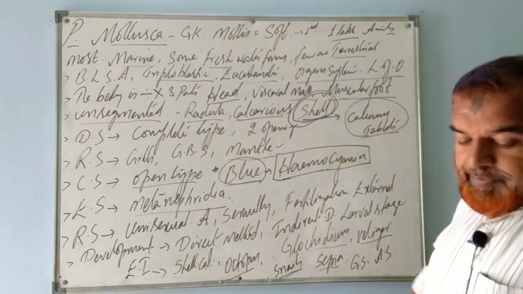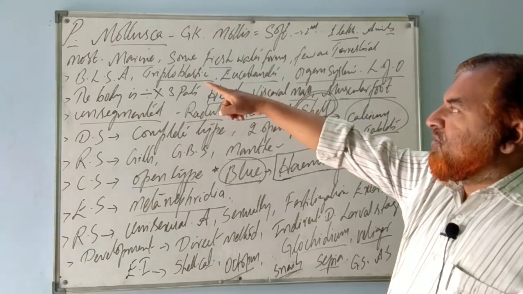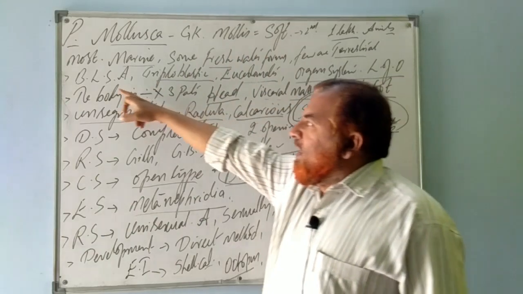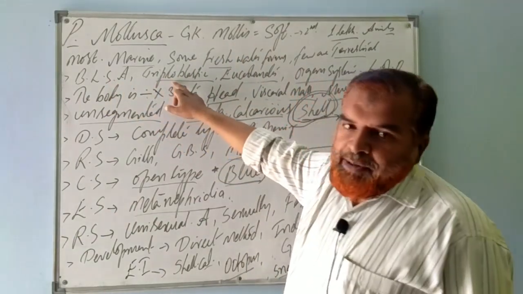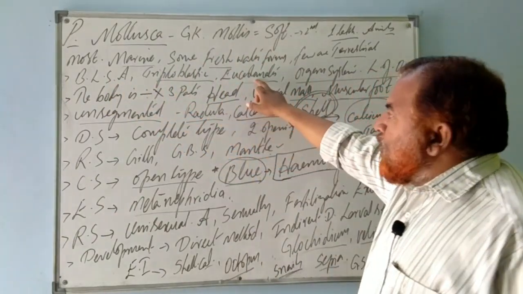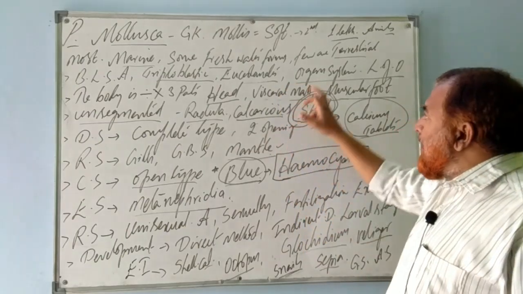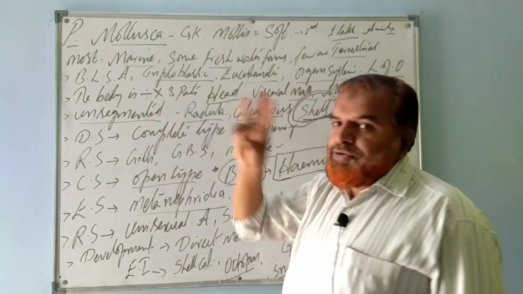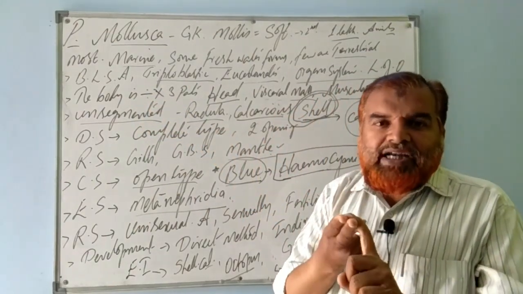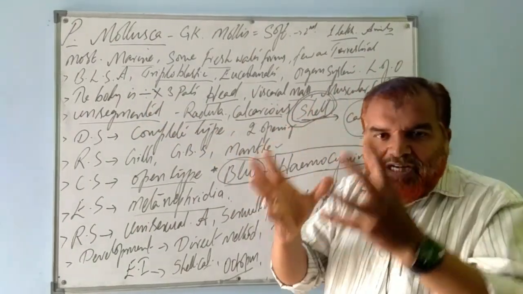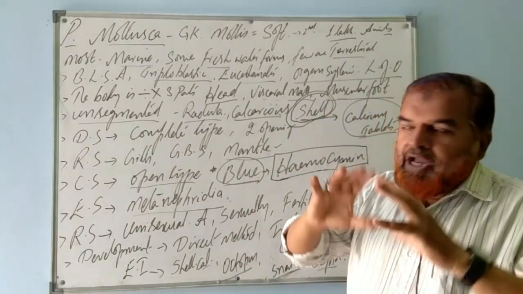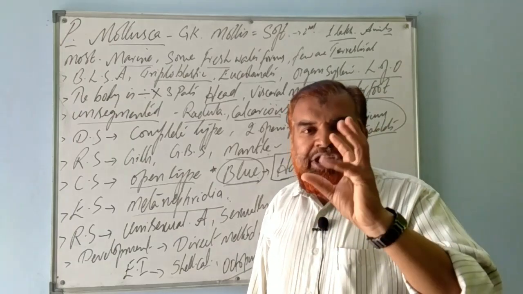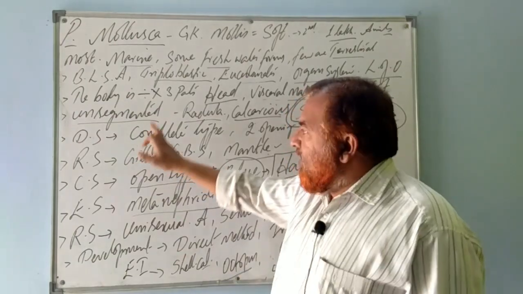So Mollusca, I repeat once again: soft-bodied animals. Most of them are marine, some are freshwater, few are terrestrial. They are bilaterally symmetrical, triploblastic, having three germ layers. Eucoelomates, they possess a definite body cavity. They show organ system level of organization. The body is divisible into three parts: head, visceral mass, and muscular foot. It is covered by a protective covering known as mantle. Above the mantle, we come across a calcareous shell. The body is unsegmented. It has a rasping mouth called radula.